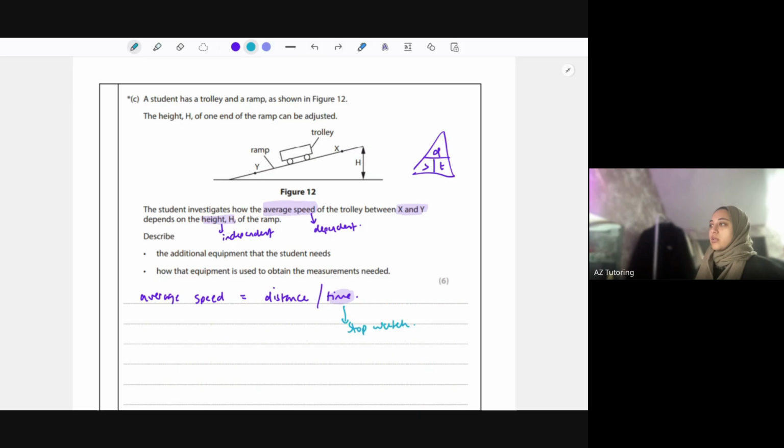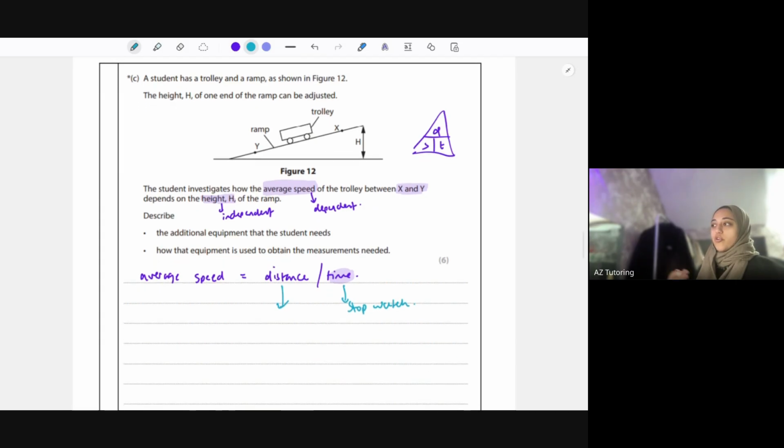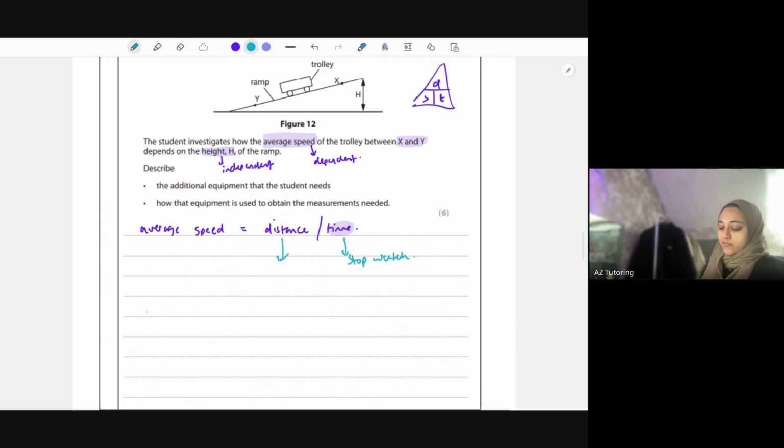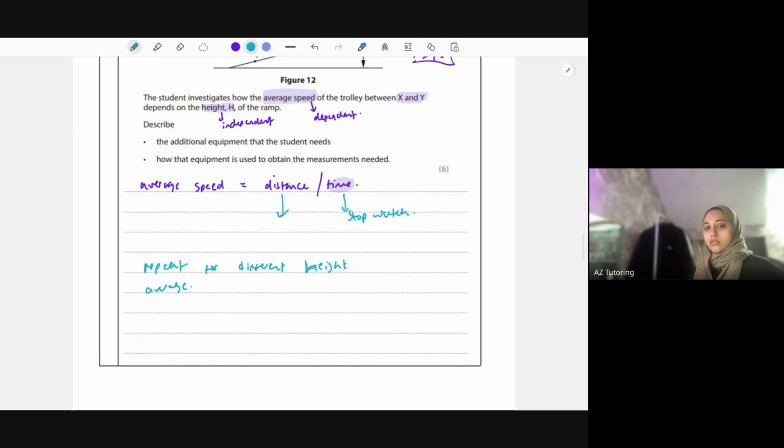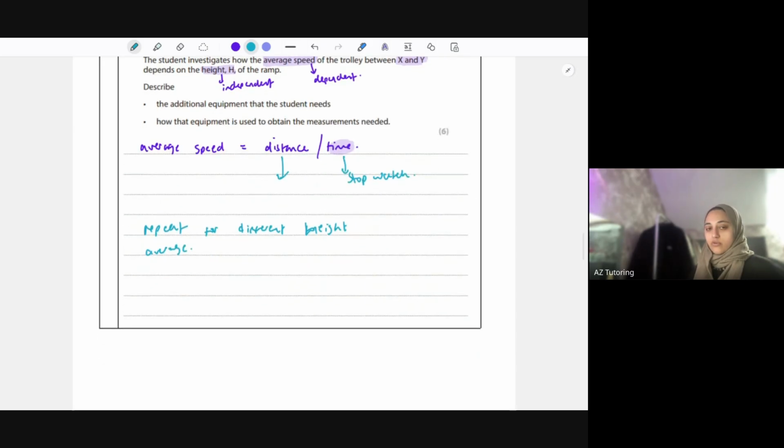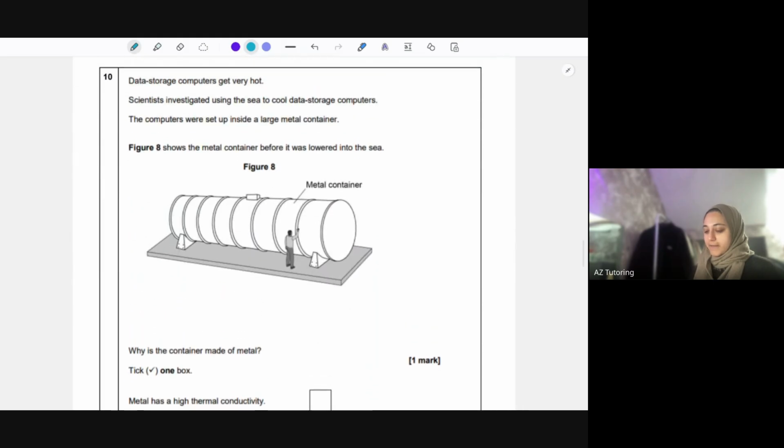Measurement of time, so using a stopwatch or so on. So some form of time, and then determination of speed. So your figures that you're going to get, you're going to stick into this equation, work out speed, and then you're going to repeat it for different heights. And you have to make an average. So repeat for different heights, and you could even do repeated experiments at similar heights, so then you can work out an average. So that's your 6 marker. You're just explaining that whole process in more of a paragraph way than just bullet points.